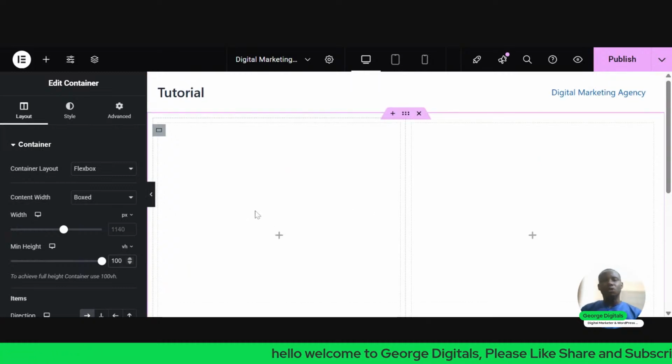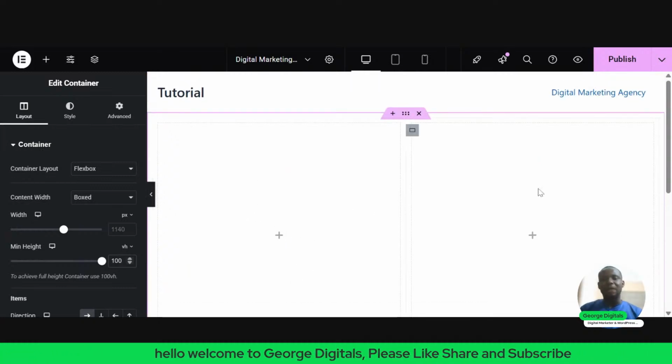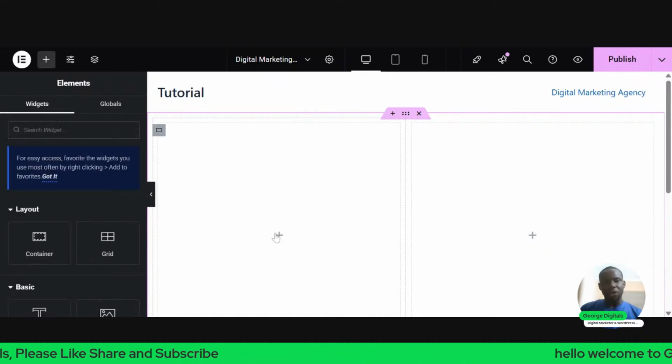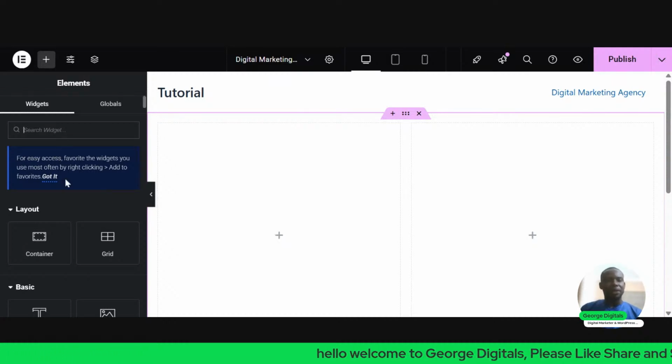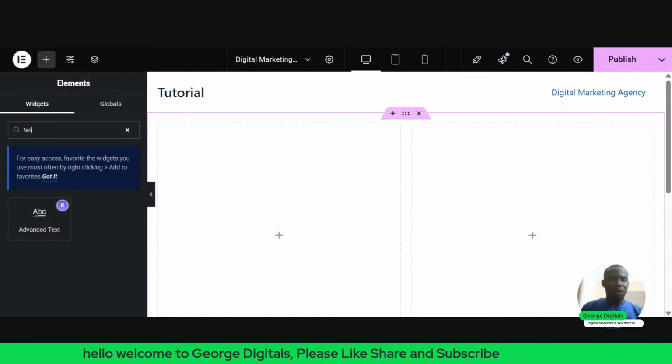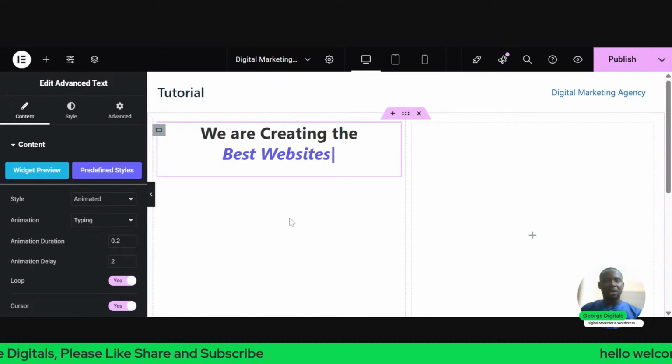Now what we want to do is add a text on the right-hand side and also add an image on the left-hand side. So what do we need to do? Click on this plus icon here. Once you click on this plus icon, the next thing you need to do is to search for fancy text. So I can just come here to this advanced and drop it here.